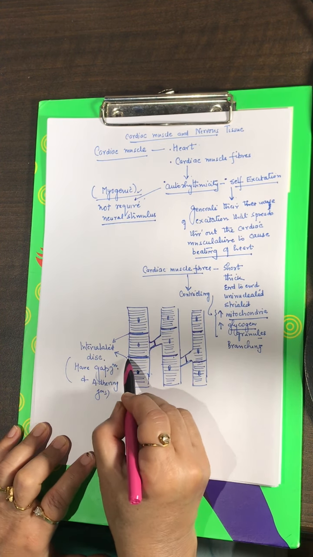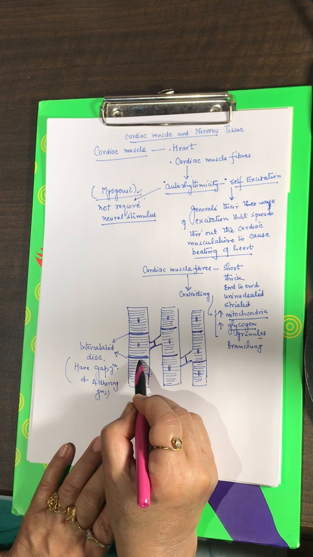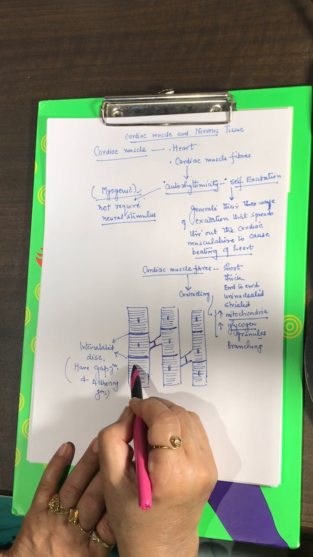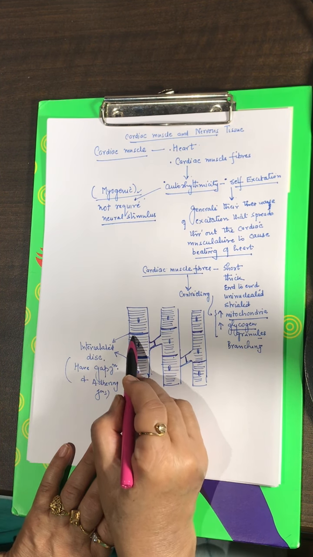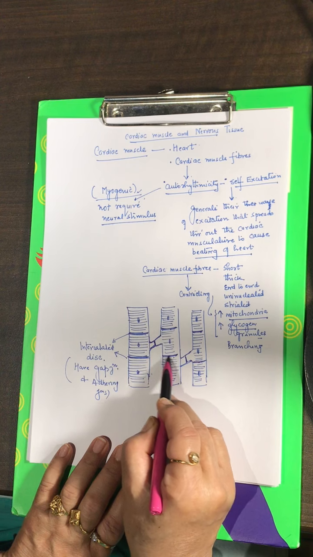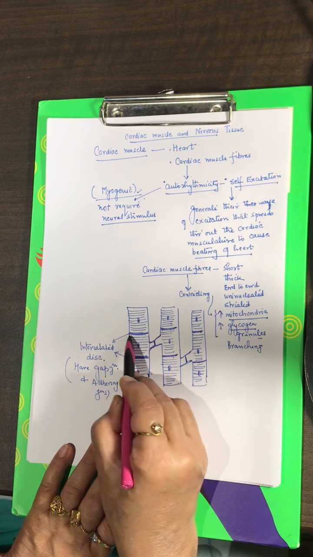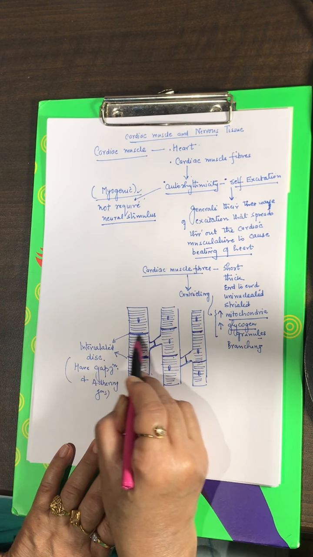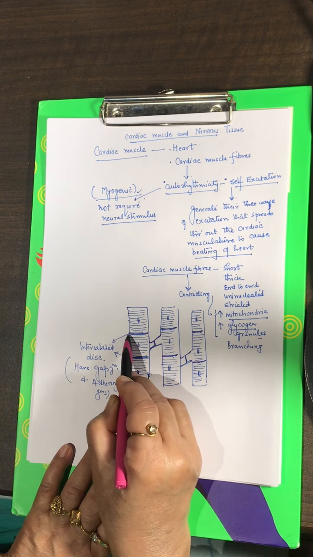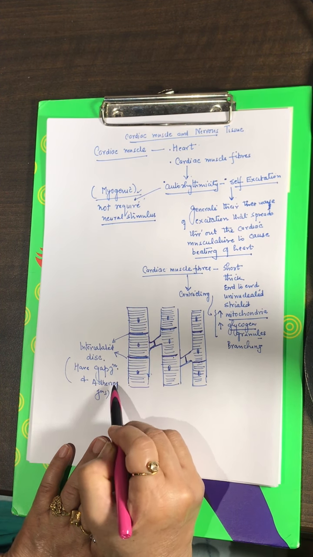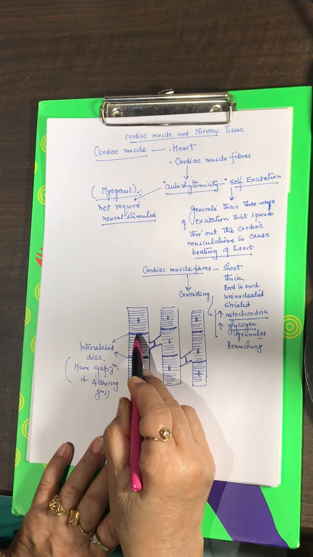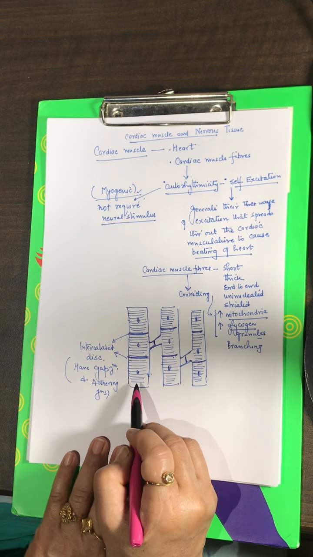Gap junctions are communicating junctions, and adhering junctions hold the two cells together.